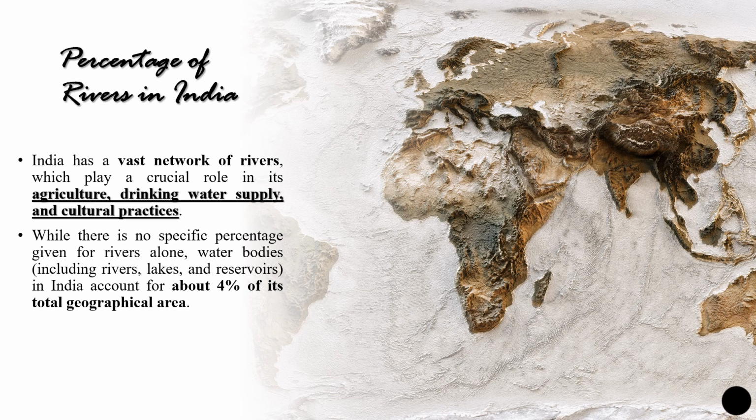Similarly, the percentage of rivers in India, it's not specifically for rivers alone. There are water bodies that include lakes, reservoirs, ponds, all together covering around 4% of the total geographical area of India. Each of these has its own role in terms of agriculture, drinking water supply, cultural practices, industrial purposes, and many other things. So that overall is around 4% of the total geographical area.